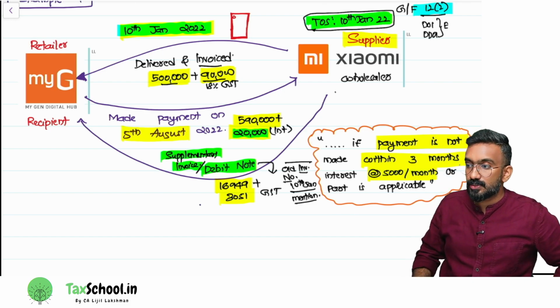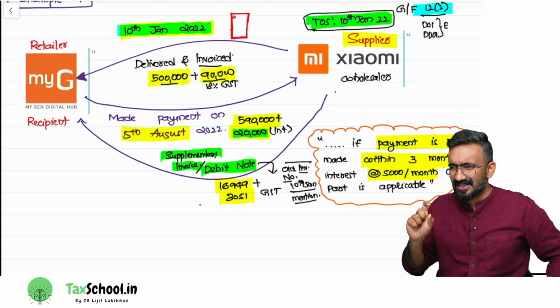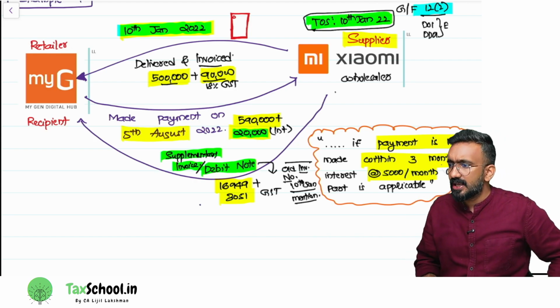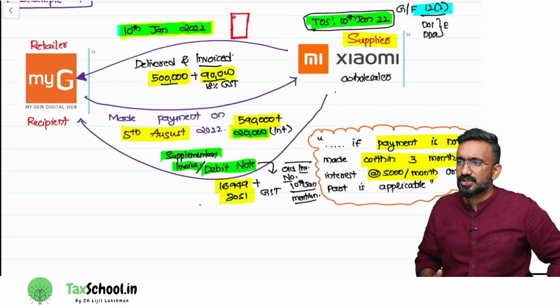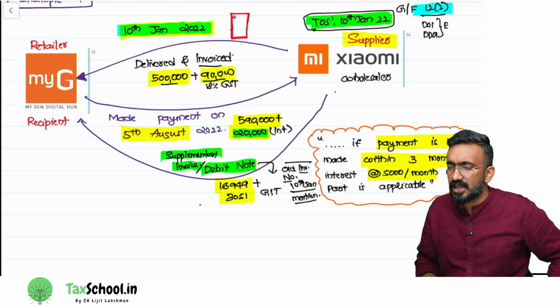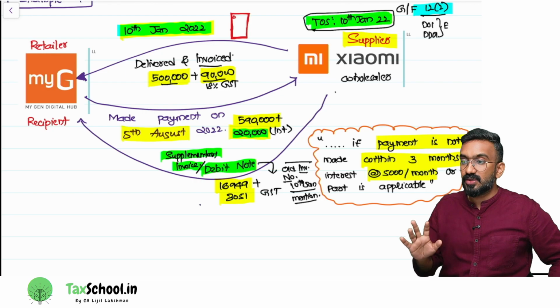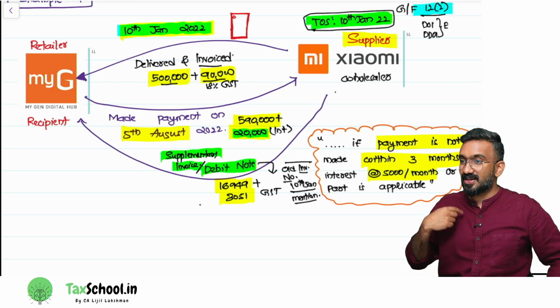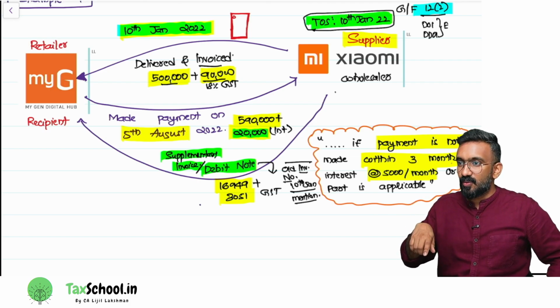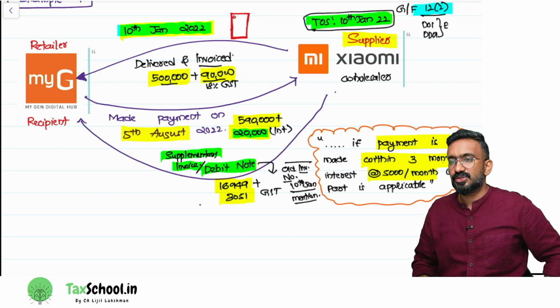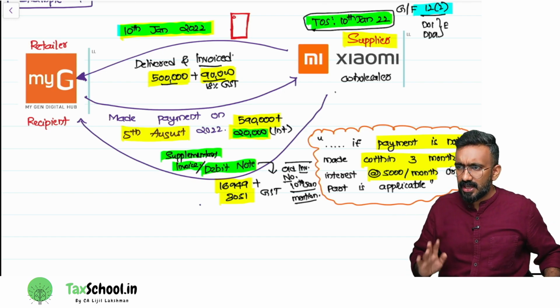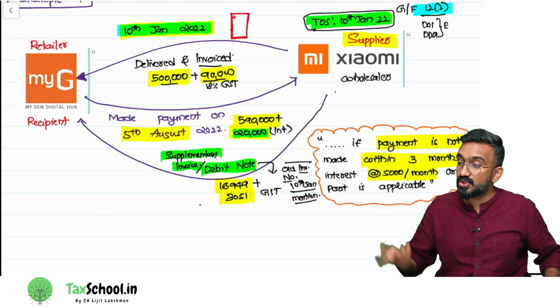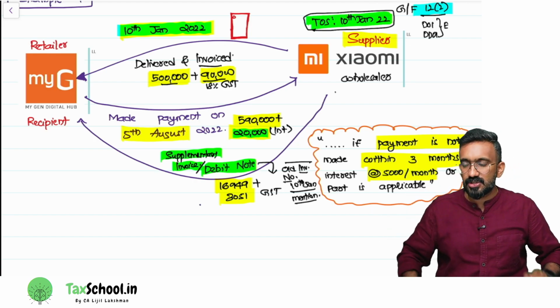There's a question that was asked by Suresh on the chat box. I'll just read that question. He's asking, if we have a prior agreement wherein Xiaomi is saying to MyG, I will charge 5,000 plus GST as interest. What is our assumption? It is inclusive, right? What if they specifically have an agreement wherein Xiaomi is telling MyG, I'll collect interest plus GST only on the interest. It is not going to be inclusive.